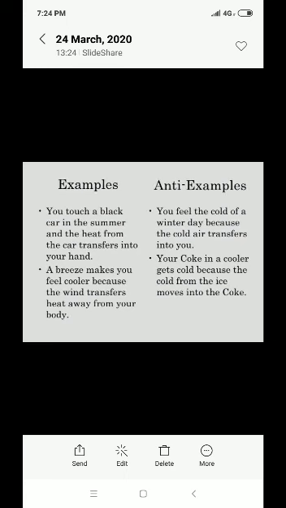If you touch a black car in the summer, heat from that car transfers to your hand. Second example: a breeze makes you feel cooler because the wind transfers heat away from your body. You will feel the cold in winter because the cold air transfers into you. So these are the examples and anti-examples.